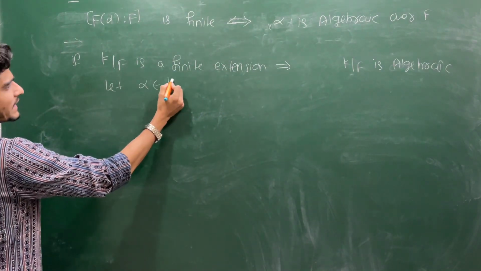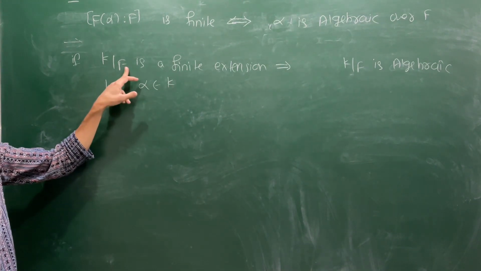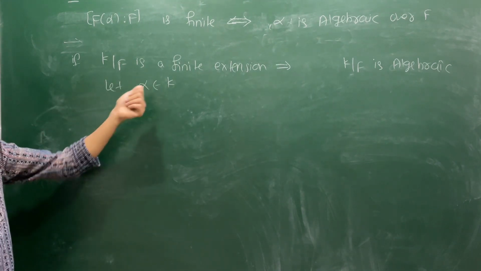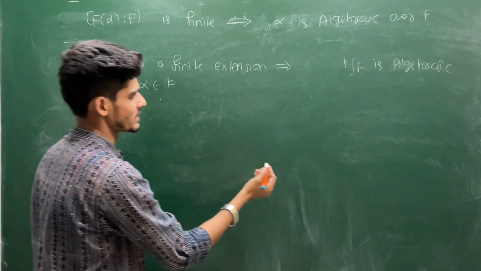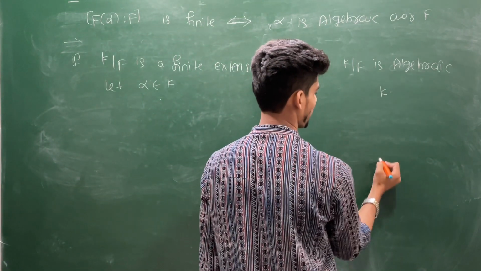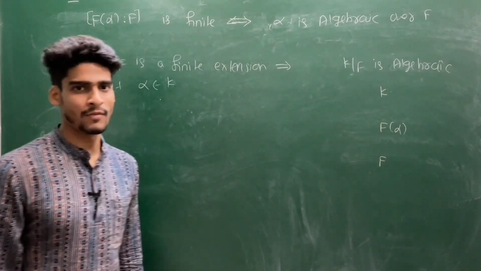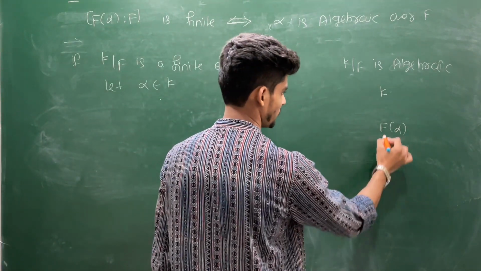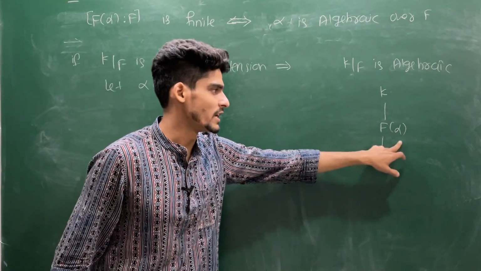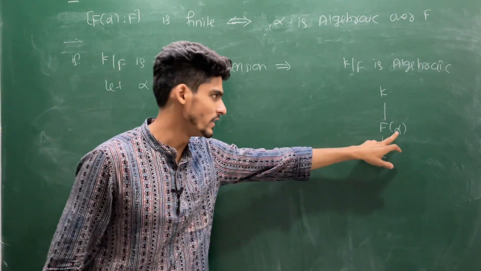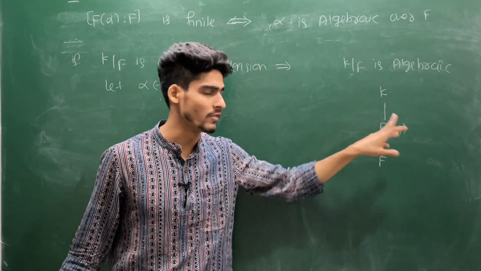Let alpha be any arbitrary element of K. We have to find a polynomial defined on F which contains alpha as a root. And that we can always find, because if alpha is in K, then clearly the situation is like this. Suppose this is your K, this is your F. You have a subfield which is F alpha, and this must be above F and below K, because K contains F, K contains alpha, and F alpha is the smallest field containing F and alpha.